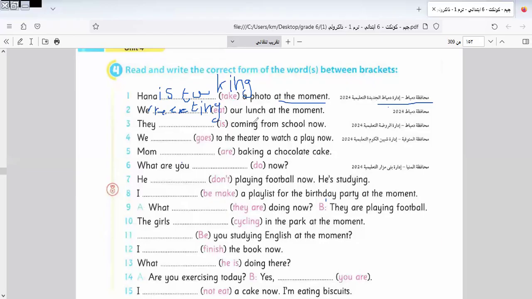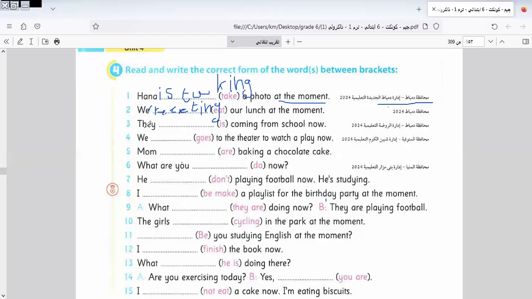We can answer this question by what? By knowing the keywords of the tenses. If we know the keywords of tenses, we can answer this question. If we have yesterday, this tense is past. If we have tomorrow, this tense is the future simple. We have now, so it will be in what? In the continuous tense. So when we know the keywords of the tense, you can answer this question in an easy way.